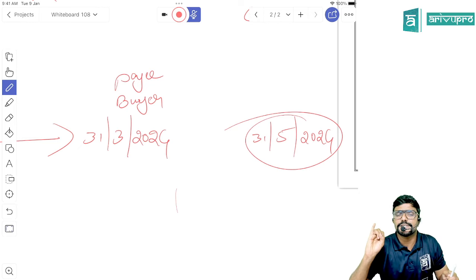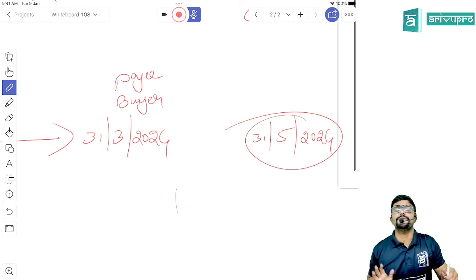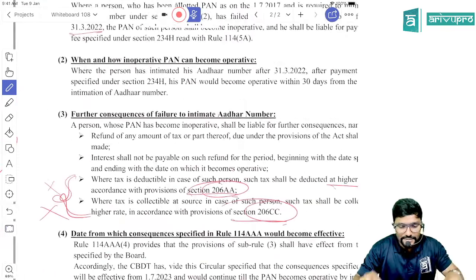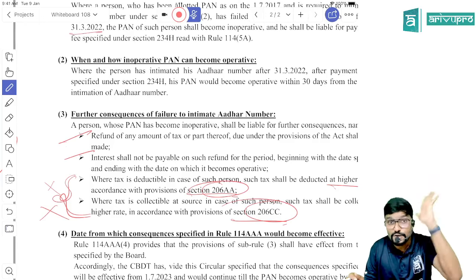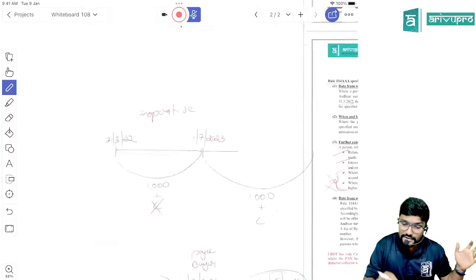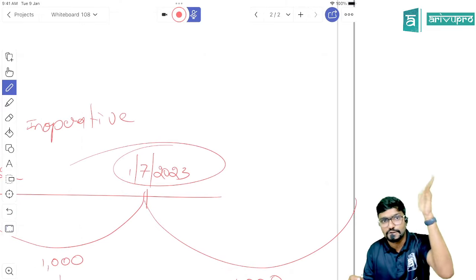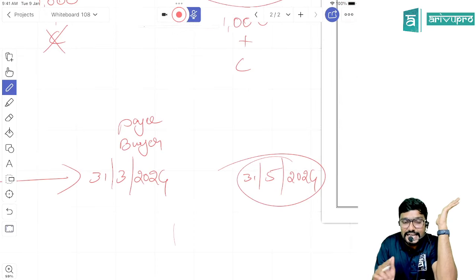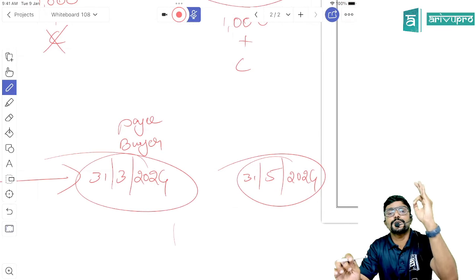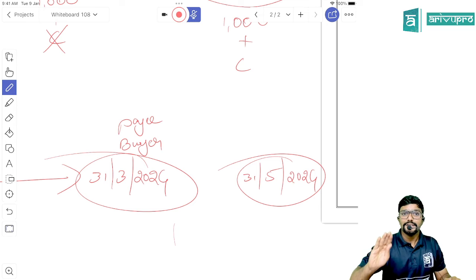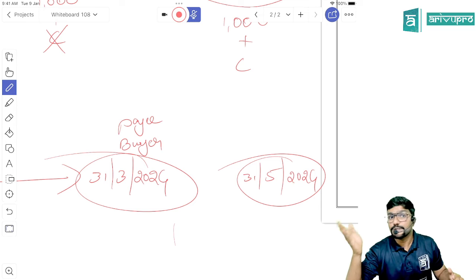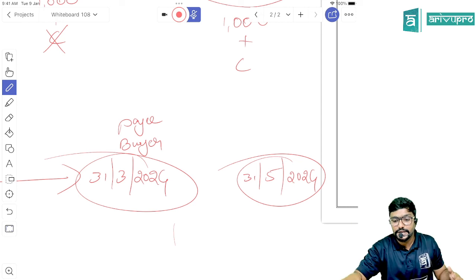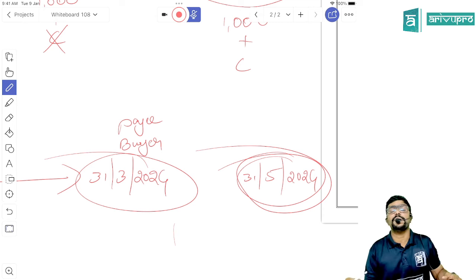What are those two consequences, sir? Higher rate of TDS and higher rate of TCS. Whereas the other two consequences, that is the refund part and the interest on refund, are they applicable, sir? Yes, those consequences are applicable. From what date, sir? From 1st July 2023 only those consequences are applicable. Whereas only the higher rate of TDS and TCS they have relaxed till 31st March 2024, provided the payee or the buyer whose PAN has become inoperative links it with Aadhaar by paying the late fee on or before 31st May 2024.